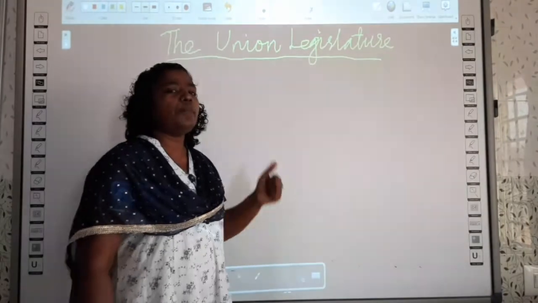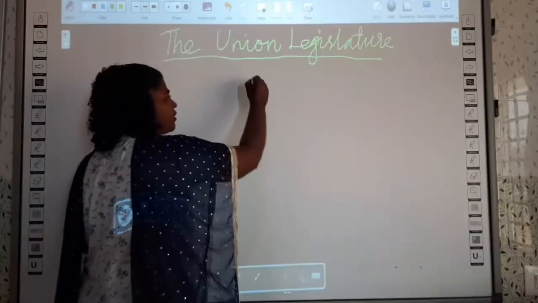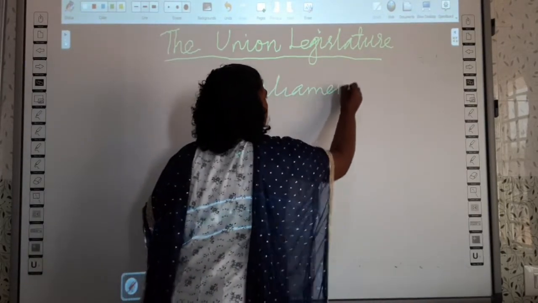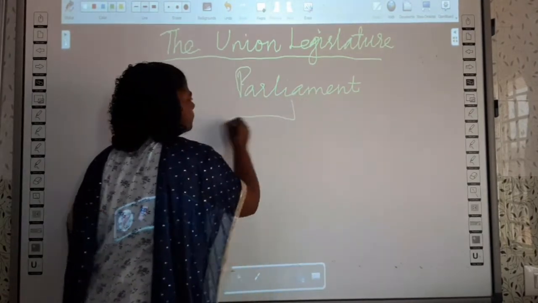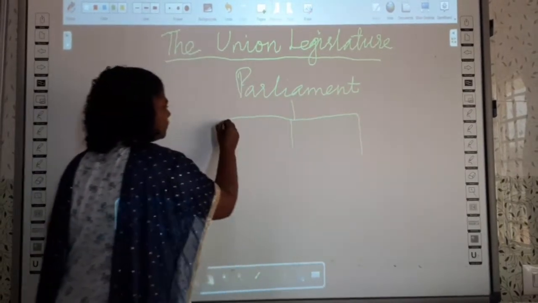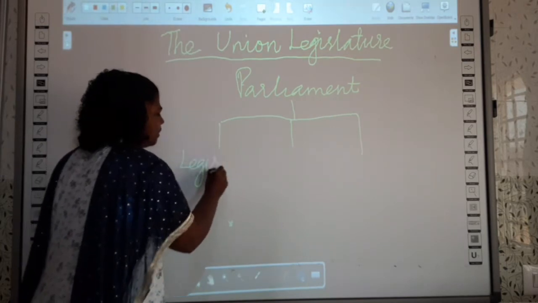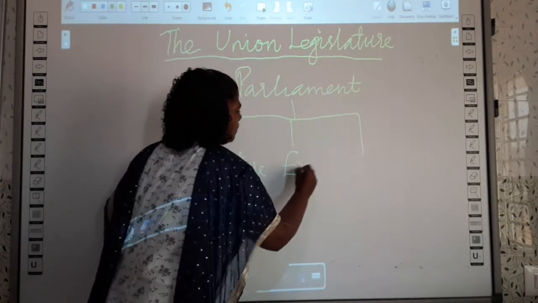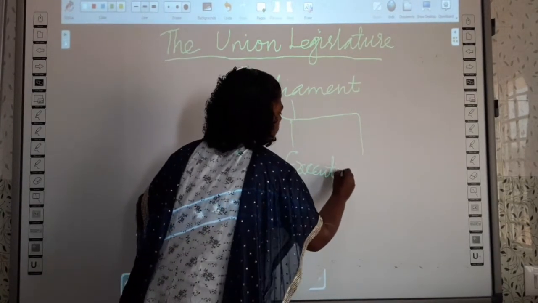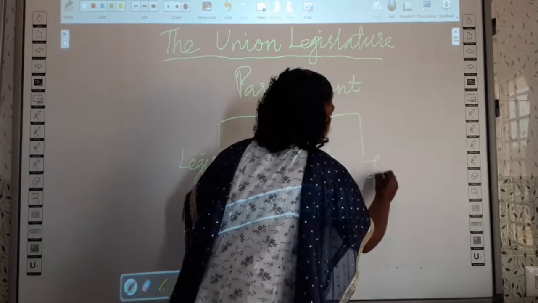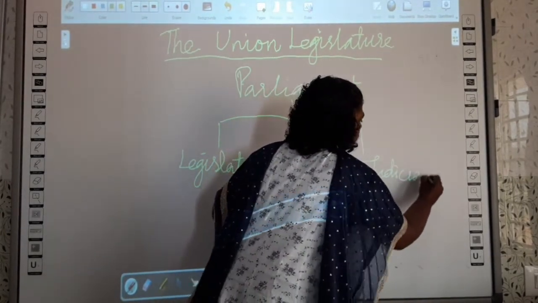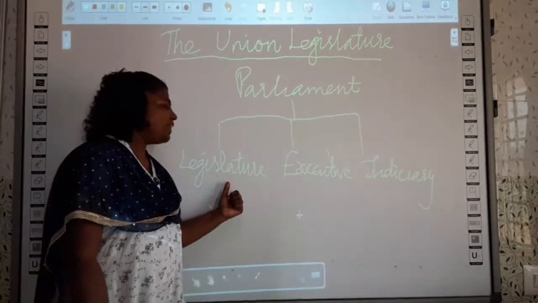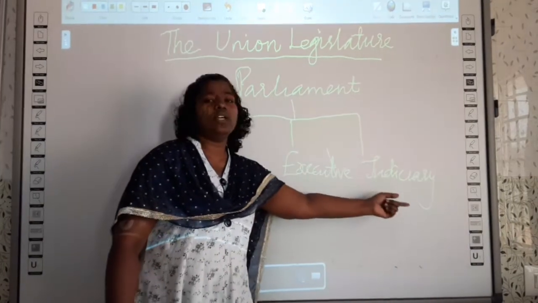The three branches of the parliament are the legislature, the executive and the judiciary.